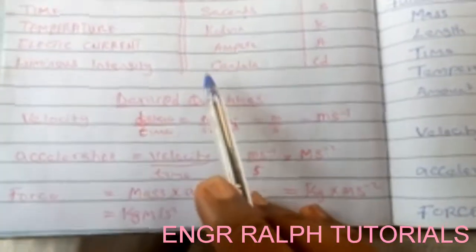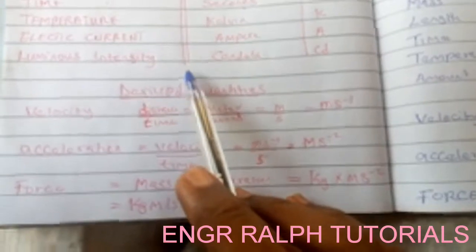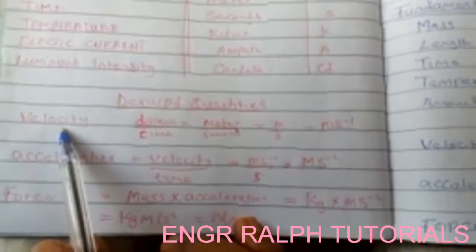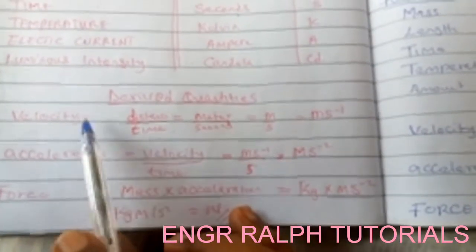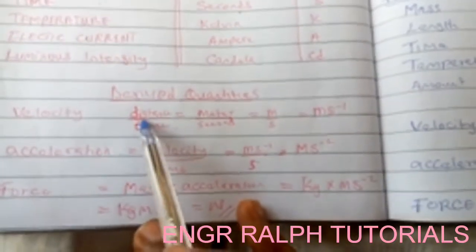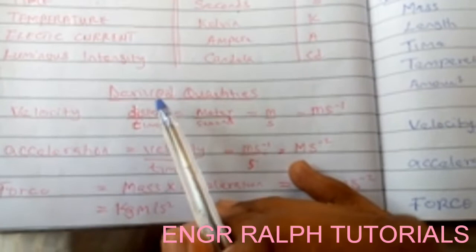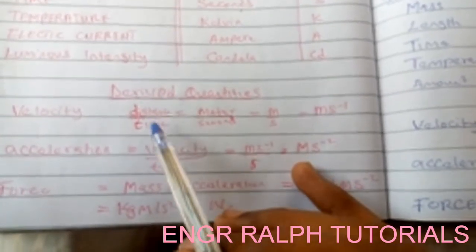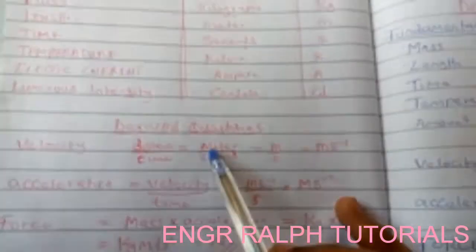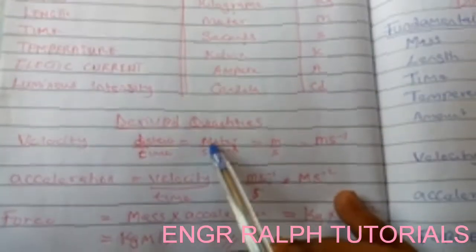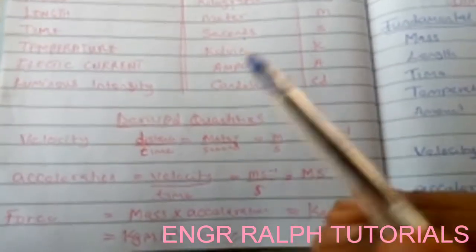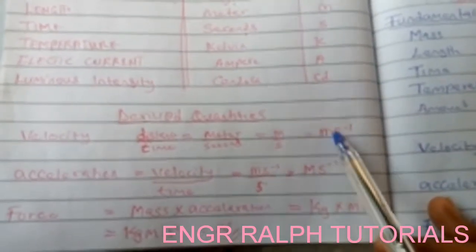So now let's see what happens to derived quantities. We say derived quantities are quantities that depend on other quantities. So let's take example 1, velocity. Velocity depends on length and time. So this is why the formula of velocity is distance over time. The unit for distance is meter, the unit for time is second, so the combination is meter over second. Anything over something means per, so that's why we call it meter per second.